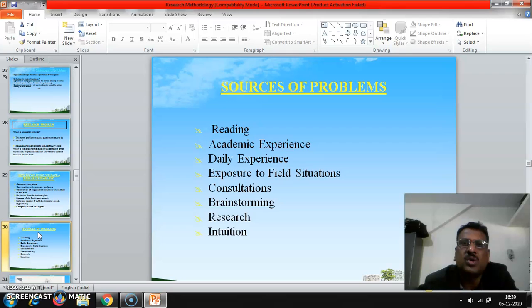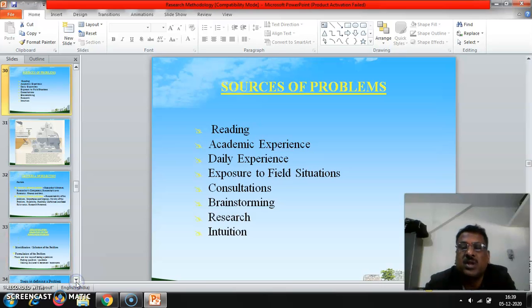Sources of problems: by reading, academic experience, daily experience, exposure to field situations, consultations, brainstorming, research, intuition. So these are all called sources of problems. Here, by reading itself we can come to know about problems.